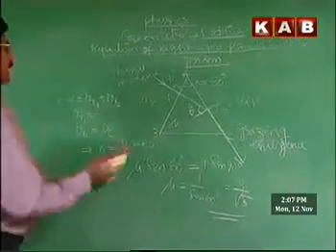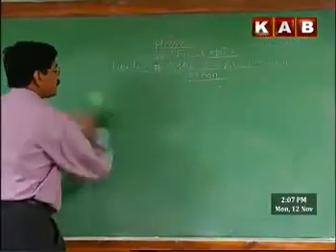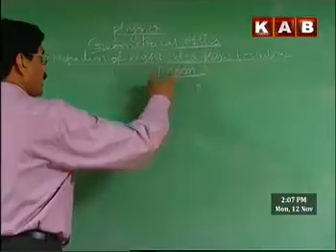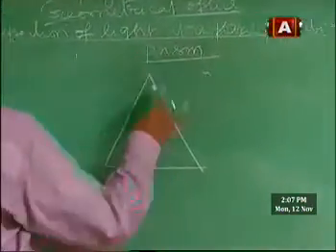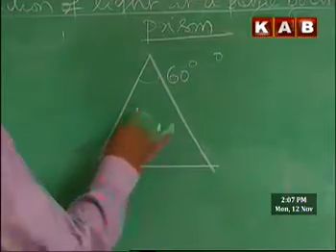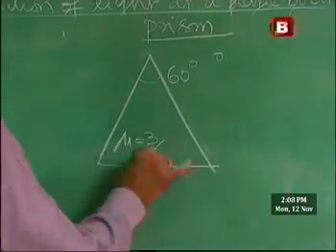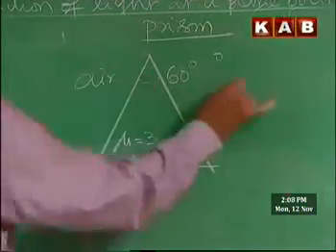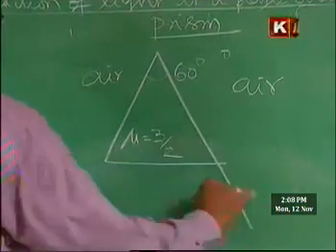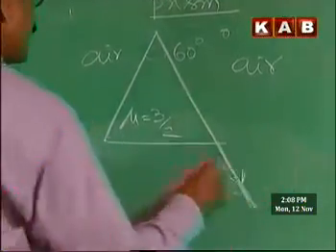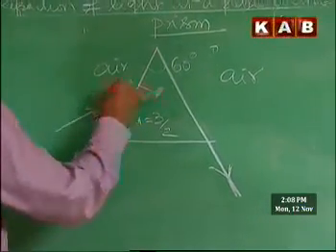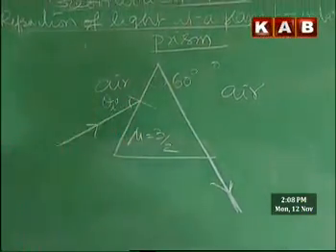Another example we can consider. A ray of light is incident at an angle, the angle of the prism is 60 degrees, mu is 3 by 2, in air, and there is grazing emergence, and we should calculate the angle of incidence.